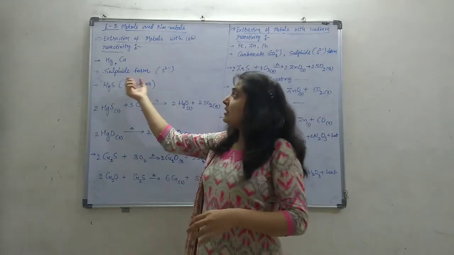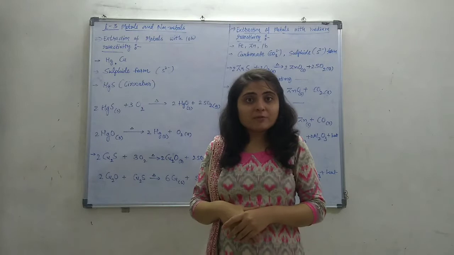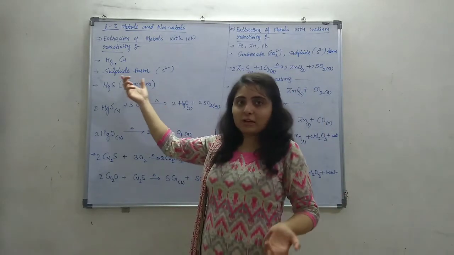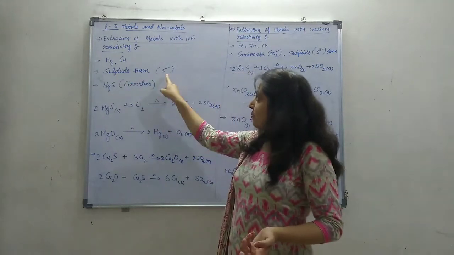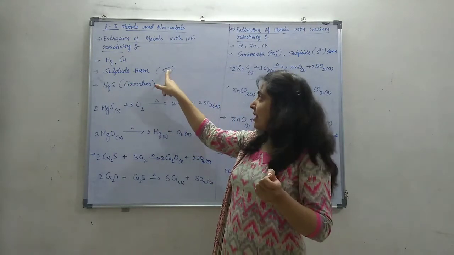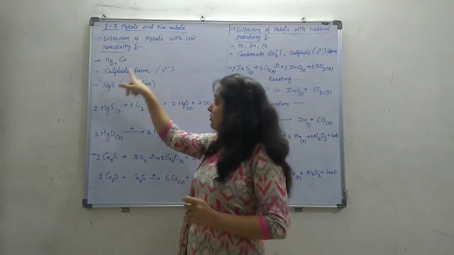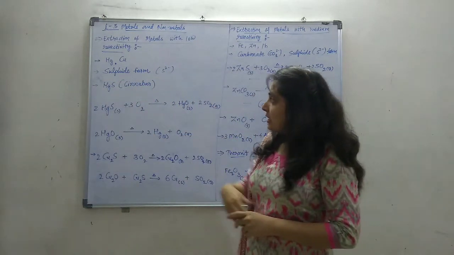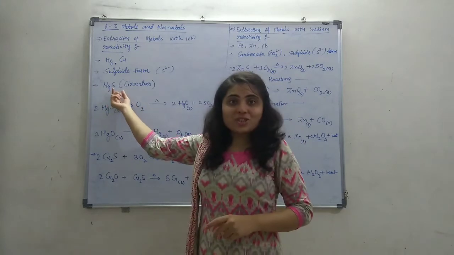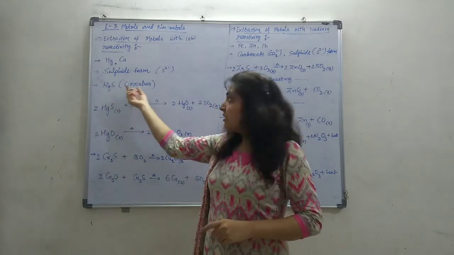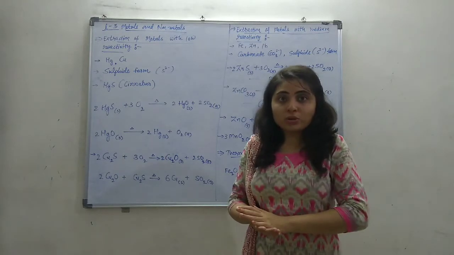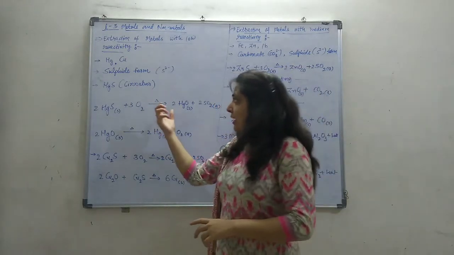The low reactive metals are mostly in a sulfide form. Sulfide means S, which has the valency -2. For example, mercury has the compound HgS, that is mercury sulfide, and the common name of this ore is cinnabar. How will this be extracted?